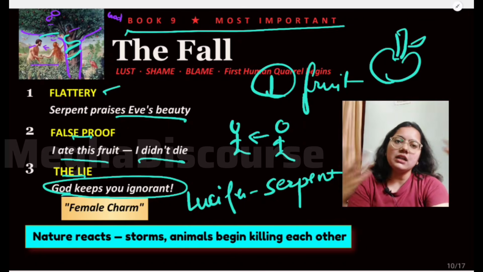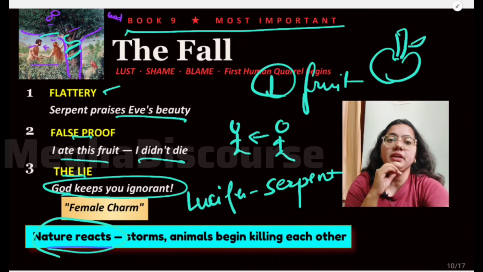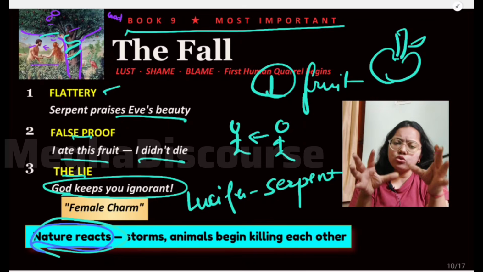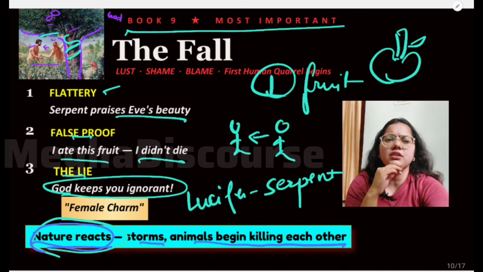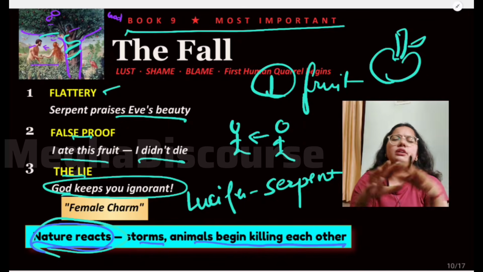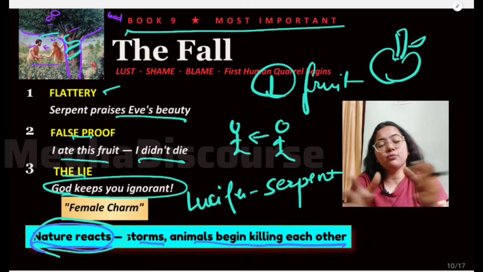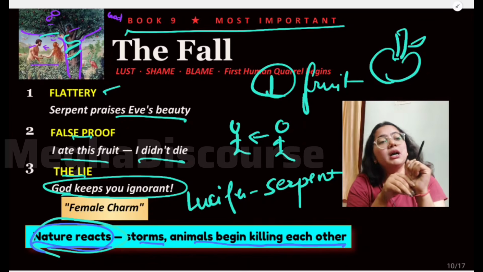And yes, now there would be a reaction from nature, because there is this fall, the ultimate, the most important book. There would be storms, animals begin to kill each other, earthquakes, volcanic eruptions, because now nature is harmed. Now there is a fall of humanity. This is the first disobedience of which Milton was talking about.